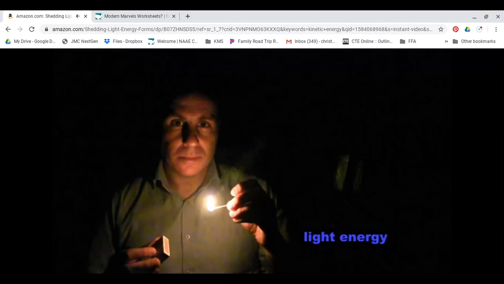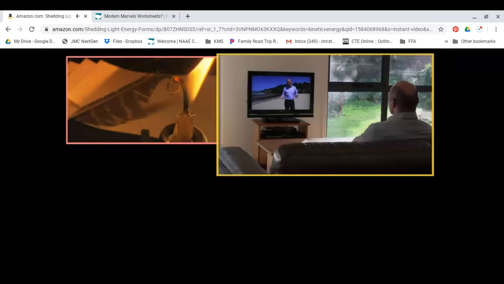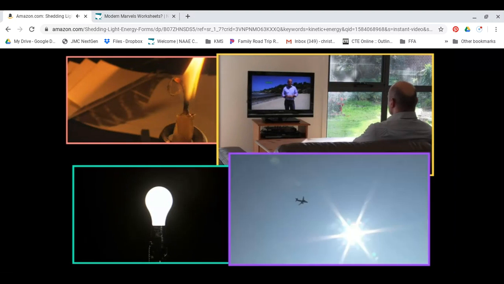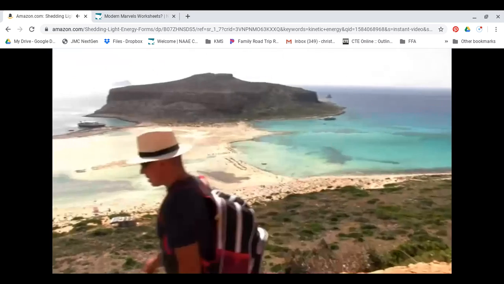Another type of energy is light energy. Fire, TV screens, light globes, and the sun all produce light energy. Light energy can also, like other forms of energy, make things change.